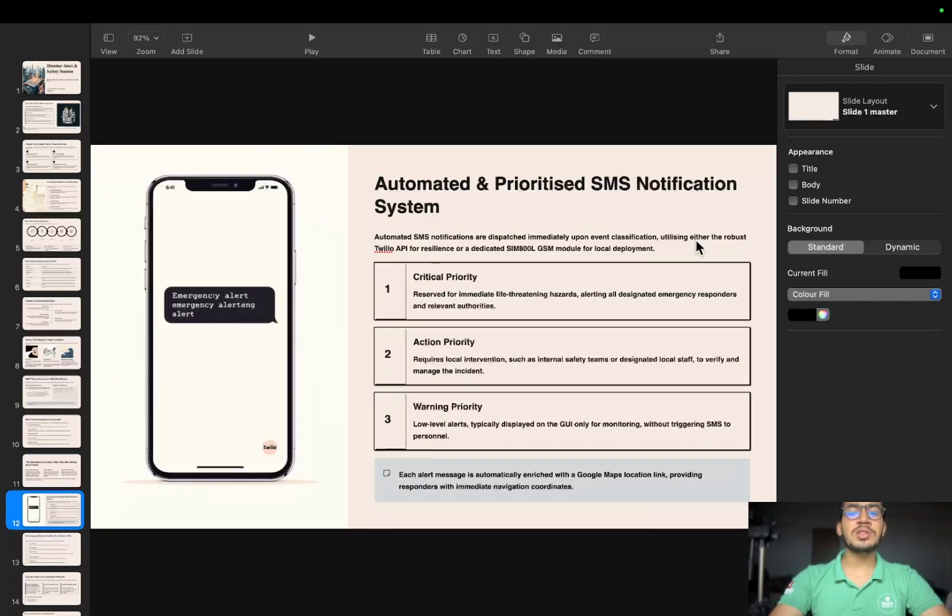After that, I made an automated and prioritized SMS notification system. I can tell you about flood and fire also. In flood, first the flood test. On the simulator, I toggle the switch to on. You see the GUI immediately showing a warning. Next, I simulate the ultrasonic sensor dropping to 18 centimeters.